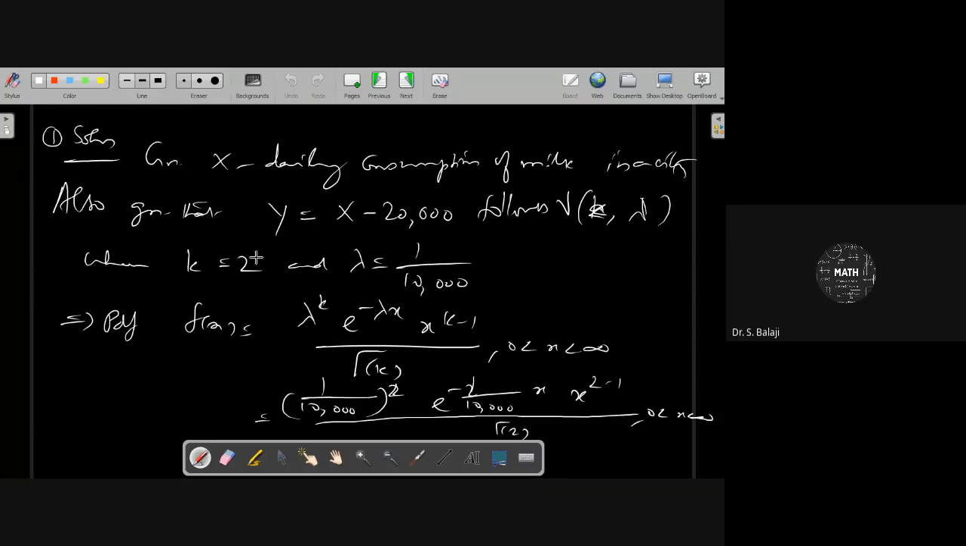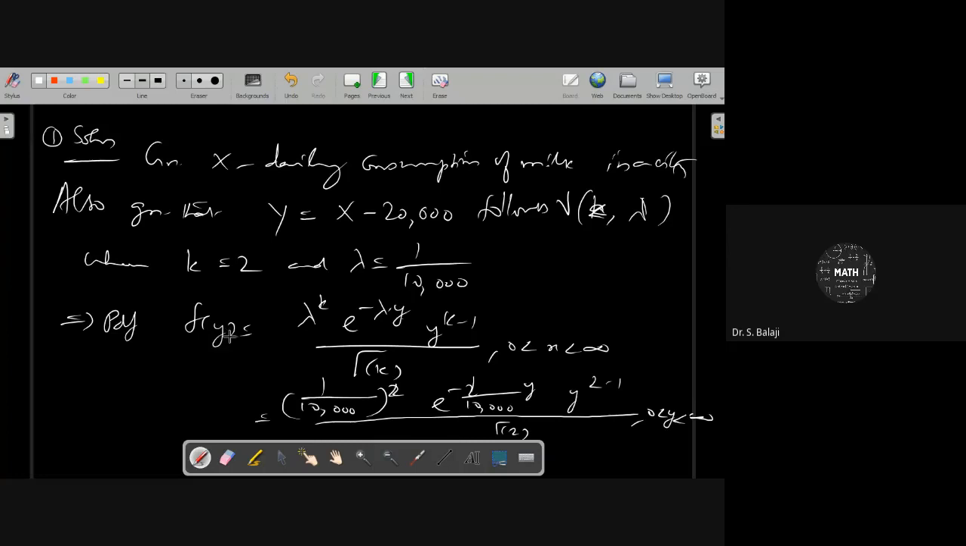Sorry, this is not x, this is y, because y only follows the gamma distribution, not x. This is e power minus lambda y, y power k minus 1, and here y power 2 minus 1. This is also y, not x. Since y follows the gamma distribution, everything in the PDF is in terms of y.